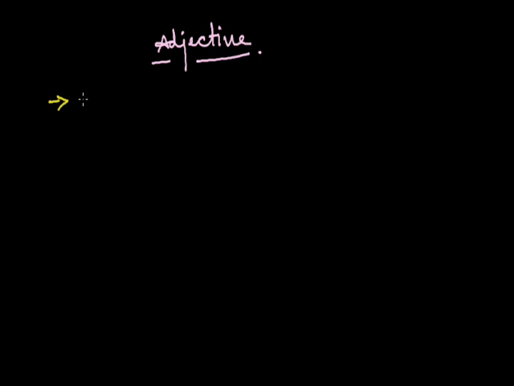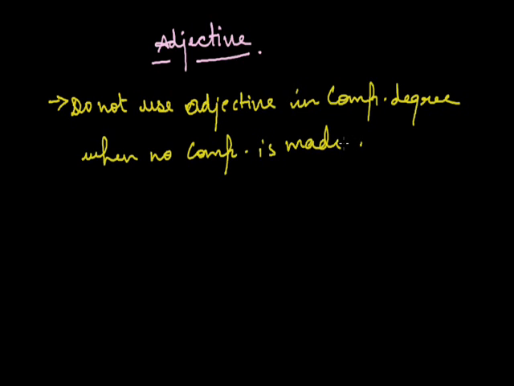The first point is that do not use an adjective in the comparative degree when no comparison is made or expressed. For example, if I say Suzanne is more intelligent student in the class, or if I say Suzanne is a very intelligent student, that is incorrect. The correct sentence is that Suzanne is the most intelligent student in the class. So do not use adjective in comparative degree when no comparison is made